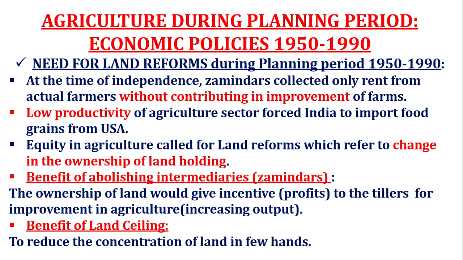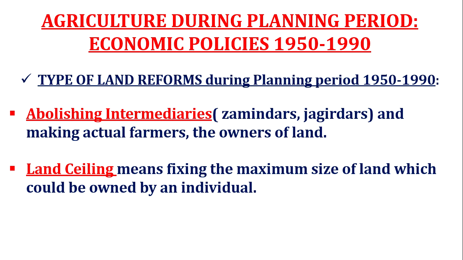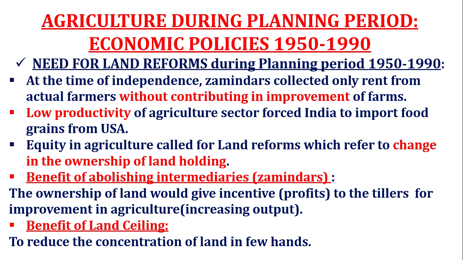So again, give it a look. Firstly, land reforms during that planning period, 1950 to 1990, means abolishing or removing intermediaries like jamidars, and land ceiling, which means fixing the maximum size of land for equity. And why was there a need? Jamidars never made any serious attempt to improve farms. The productivity was low. Even at that time, India had to import food grains from the USA, so there might be a chance of foreign interference, foreign dependence. That was not good.